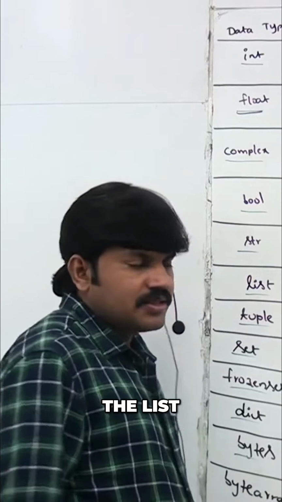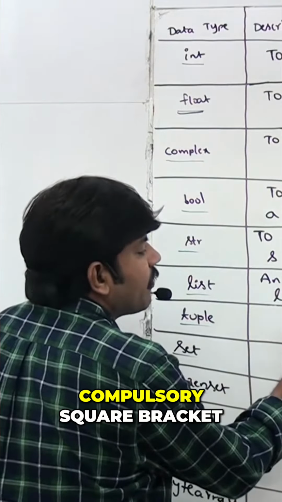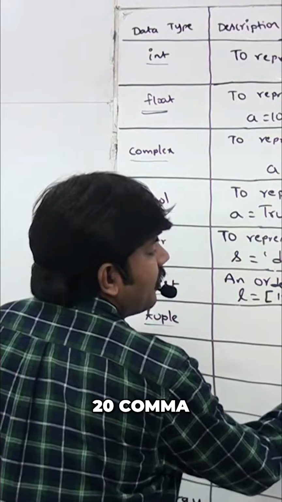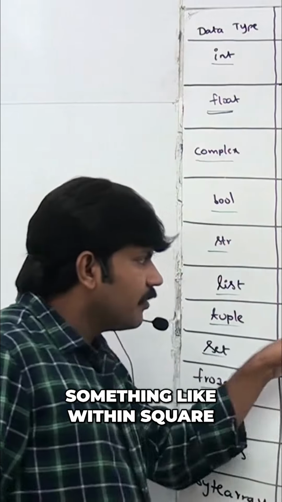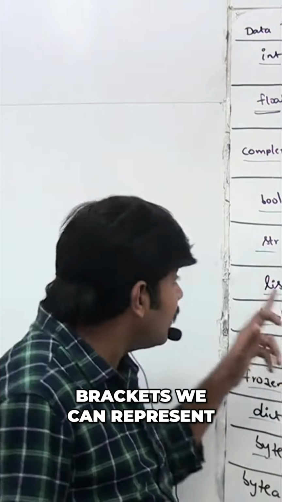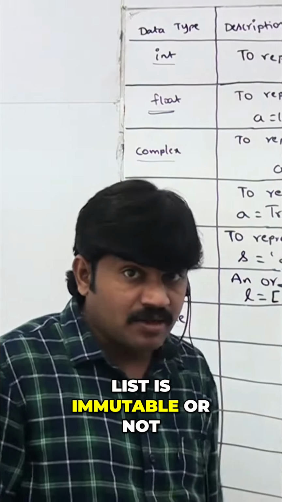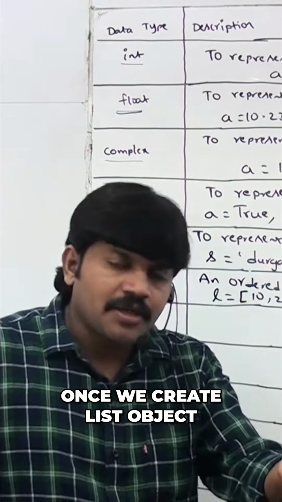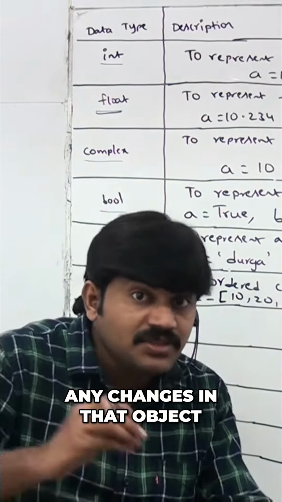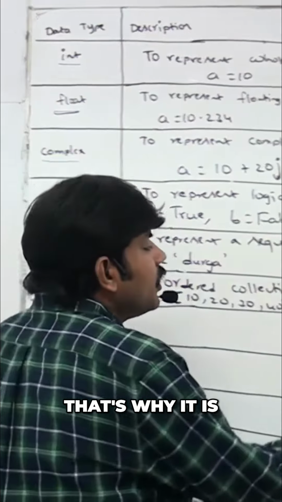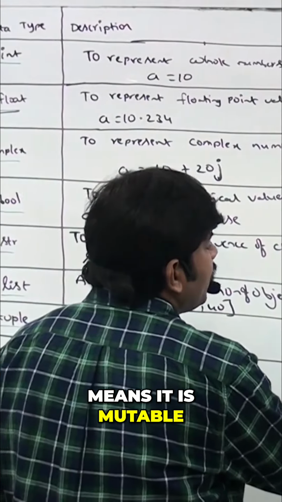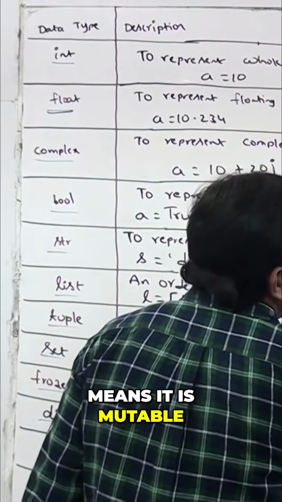Whenever we are using a list, compulsorily square brackets: 10, 20, 30, 40, something like that within square brackets, we can represent it. It is the list, sir. Sir, is a list immutable or not? Once we create a list object, happily we can perform any changes in that object. That's why it is not immutable, it is mutable, right?